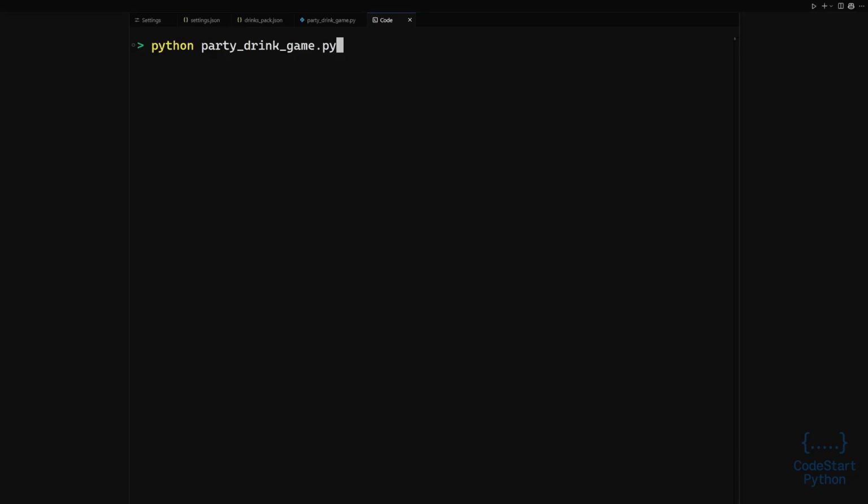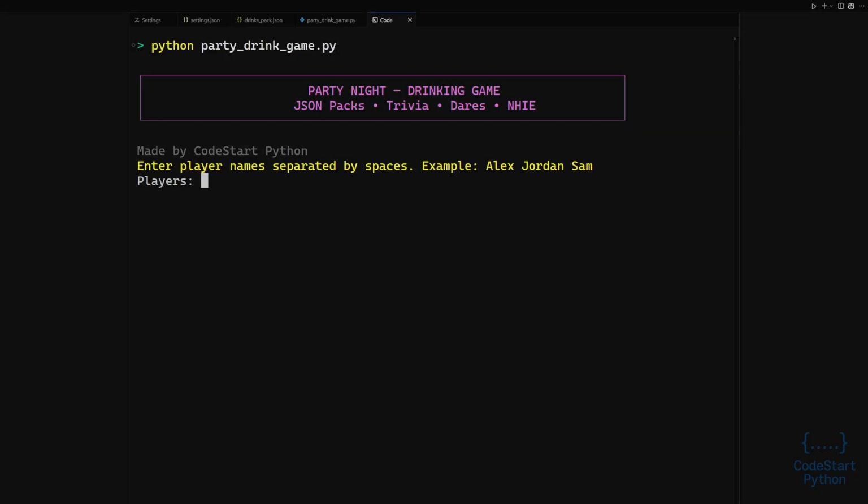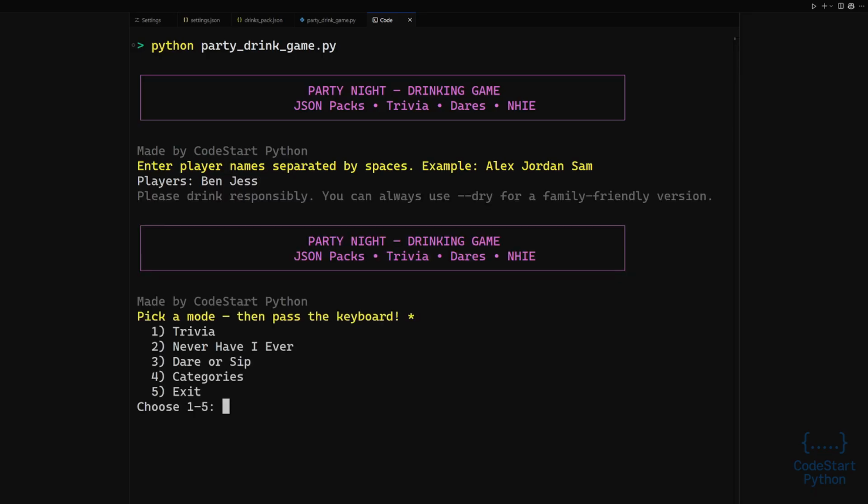Let's walk through the 4 modes and the flow between them. The goal is laughter and light competition. The scoreboard keeps things honest. The JSON pack keeps things fresh.